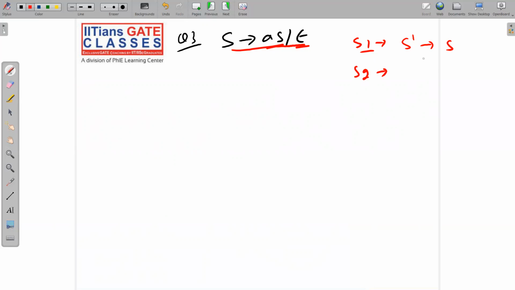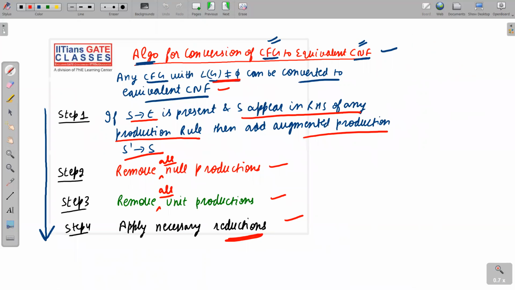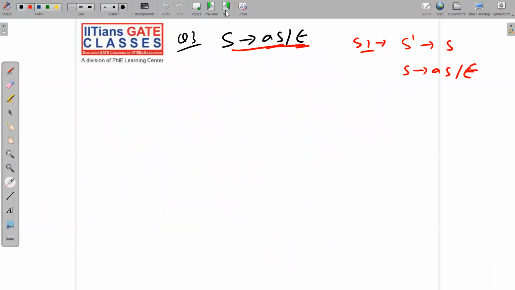Step number 2: remove all null productions. After step number 1, we should write the grammar properly, otherwise you will get confused. So after step number 1: S dash implies S, S implies AS or null. Augmented means what? Extra. So let me write here also: add augmented production S dash implies S. Augmented means extra production. This is an English word, and if you do not know it, I have given you the meaning: extra. Now let's move to the slide.